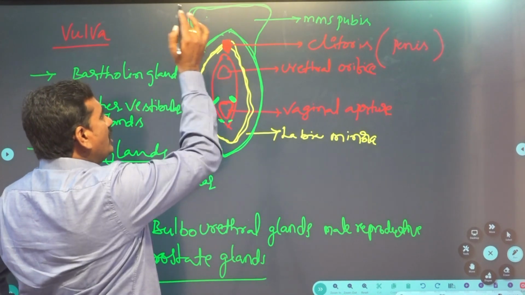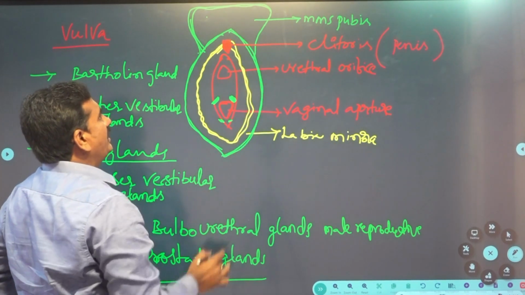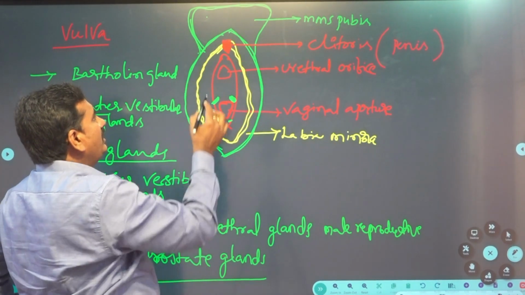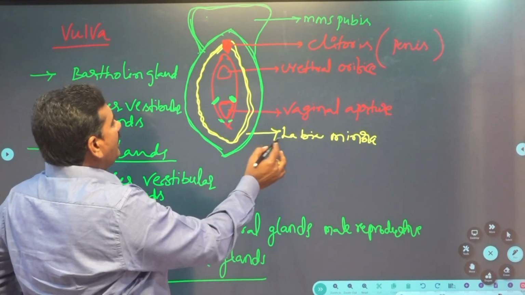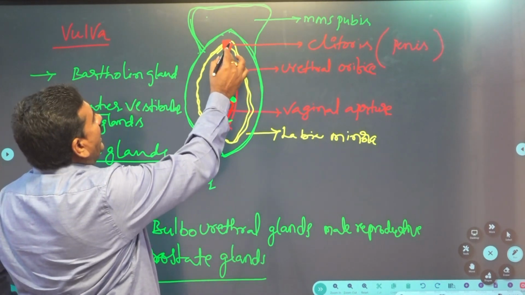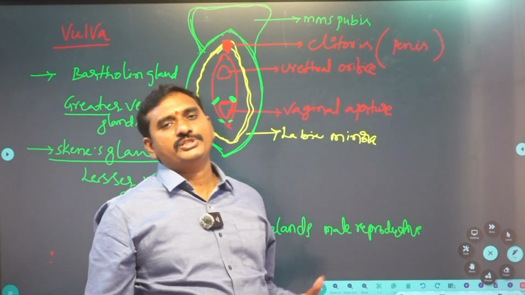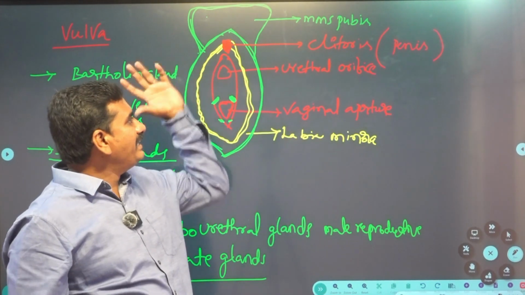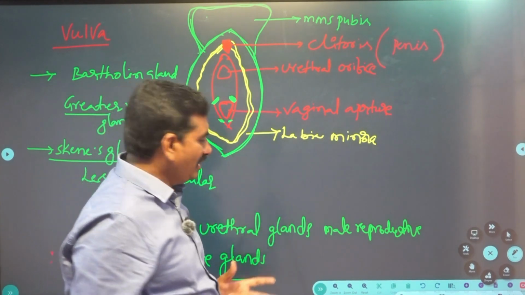At the upper junction of the labia minora, the clitoris is present. It is also surrounded by another folding known as labia majora, and above the labia majora, the mons pubis is present, with pubic hair. So this is the external genitalia.